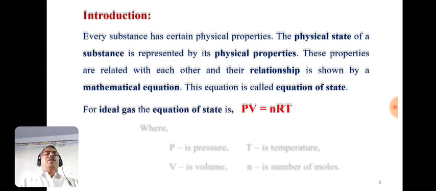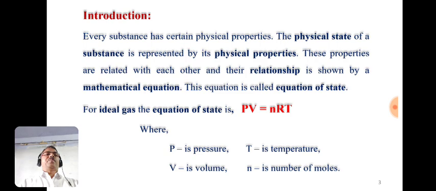For ideal gas, the equation of state is PV = nRT, where P is the pressure, V is the volume, n is the number of moles, R is constant, and T is temperature.